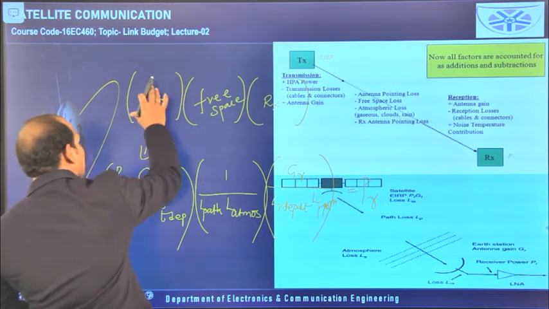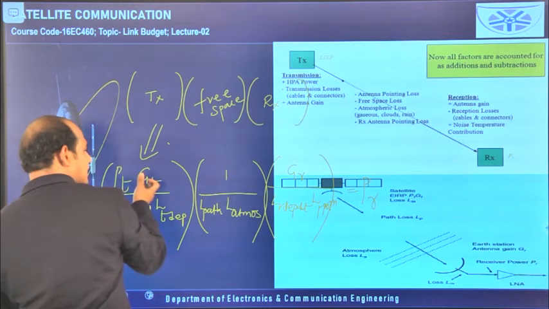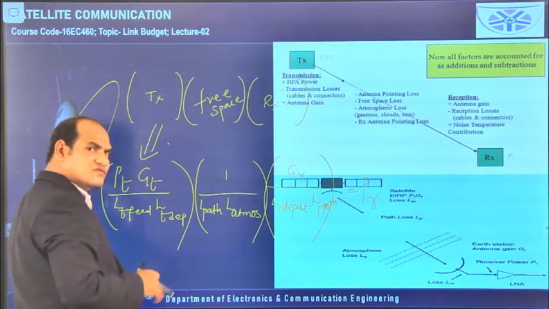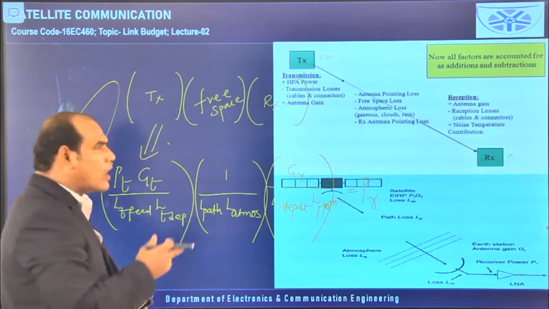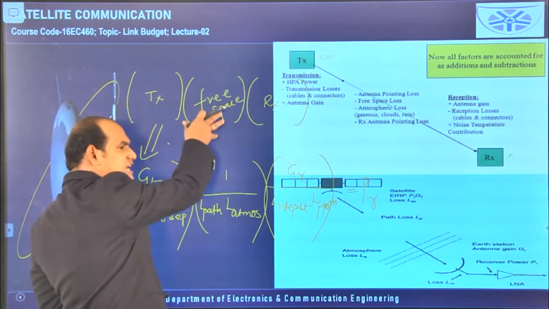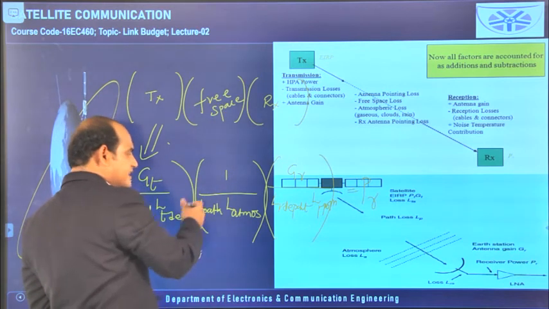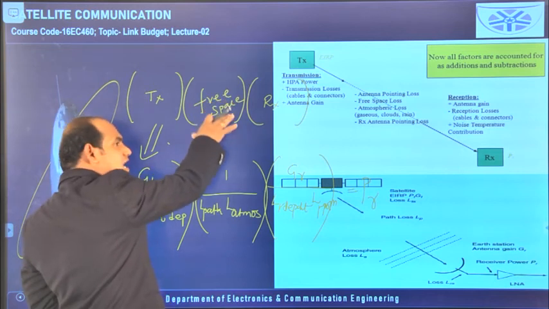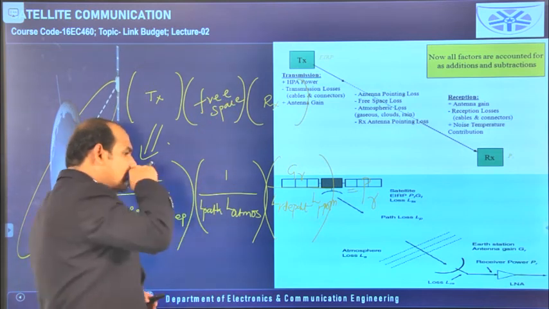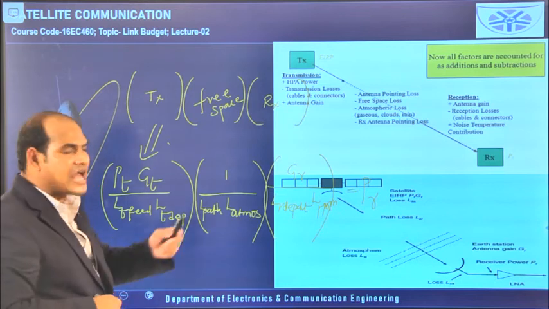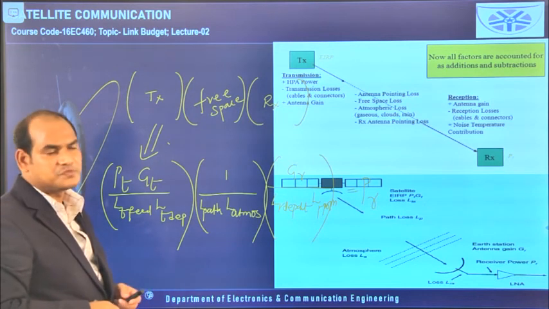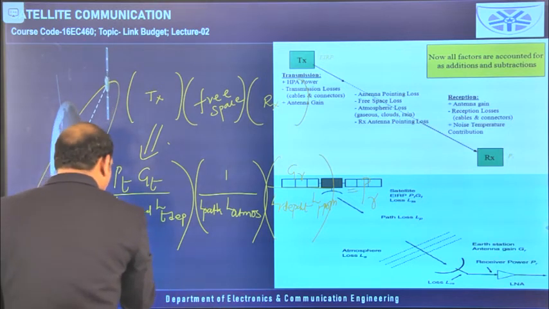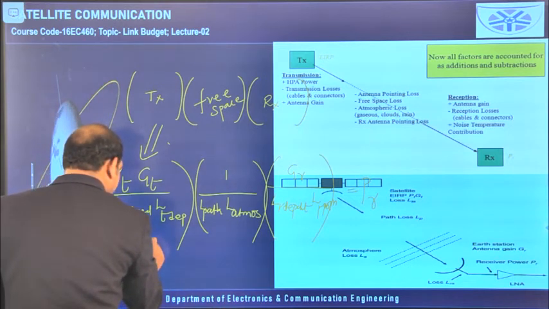What is happening at the transmitter level? Because of the transmitting antenna, the gain is available, so that will be multiplied. And if you know what the feeder loss is and what the depointing loss is, you can write it easily. And what is happening in the medium, or in the channel, or in the free space, you can write these terms. Because path loss and atmospheric losses are there, and loss means reduction, that should be written in the denominator. So this entire equation has been written without taking dB, but if you take it in dB, how it is coming, in the sense PR in dB.